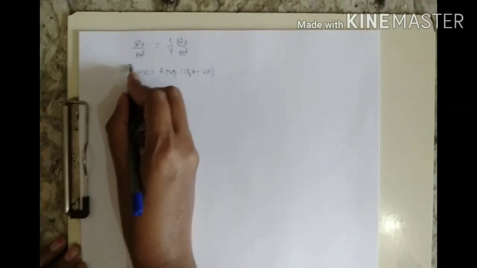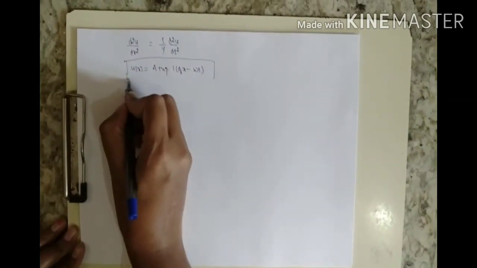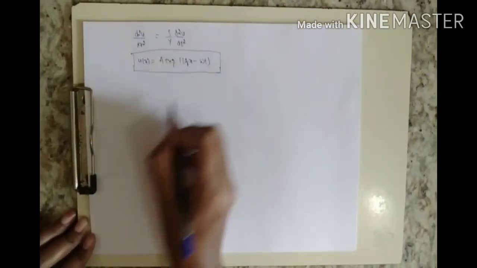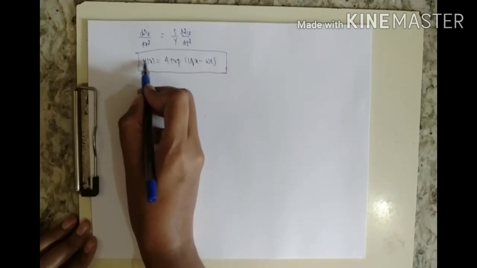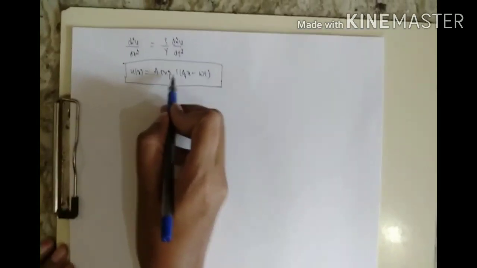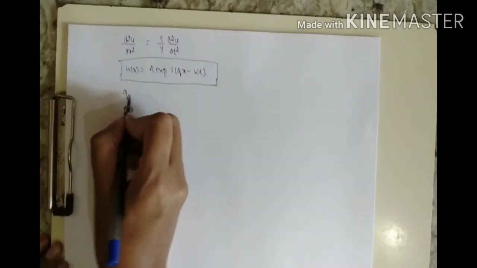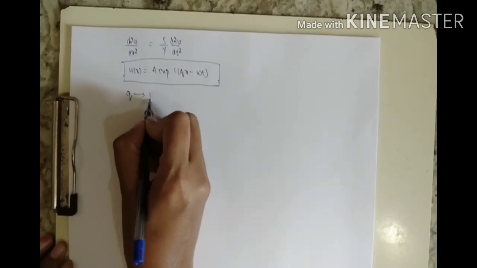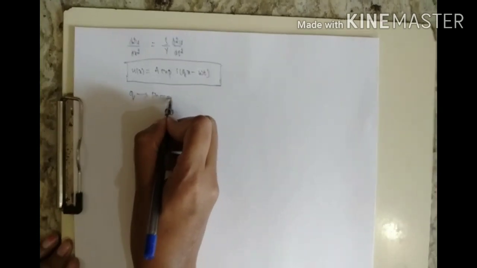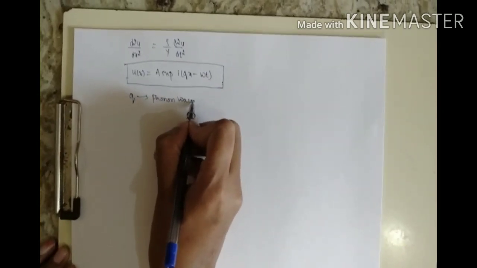You know this already. Here q is the wave number. In this case we call it the phonon wave number.